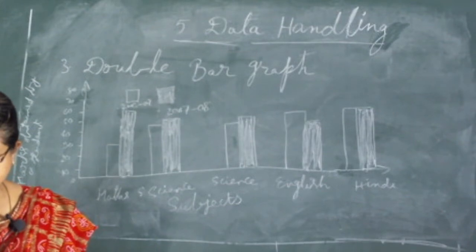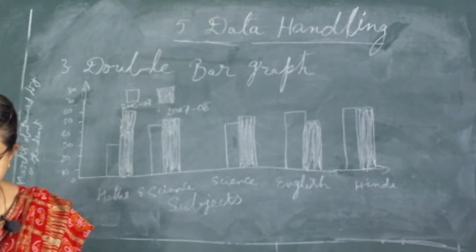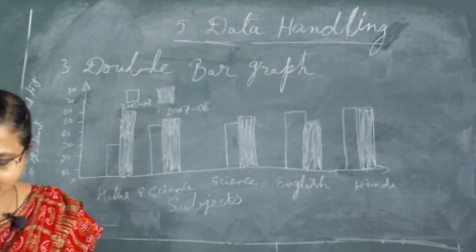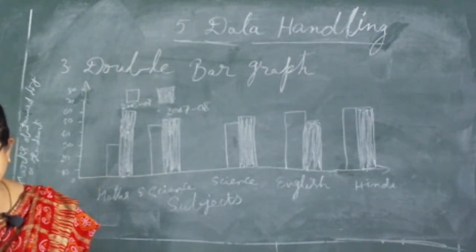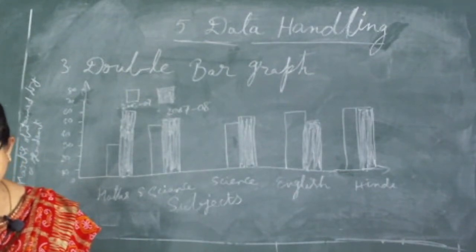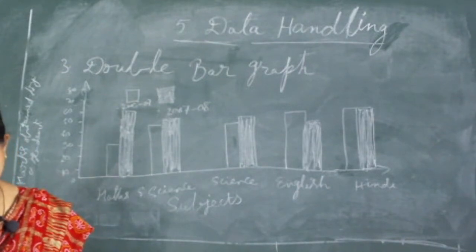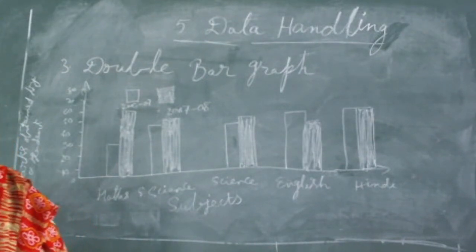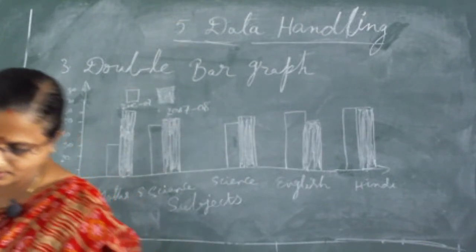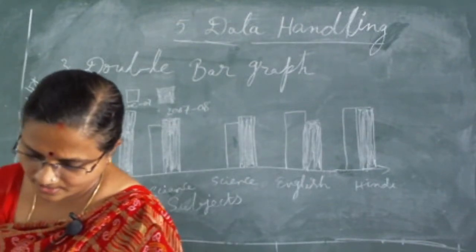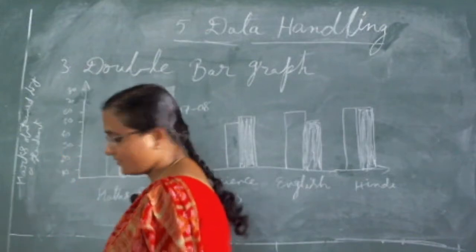See, here are some questions given in your textbook, on page number 71. Everybody look here. Draw an appropriate graph to represent the given information. See, month, number of watches sold. So here you have to draw a graph.